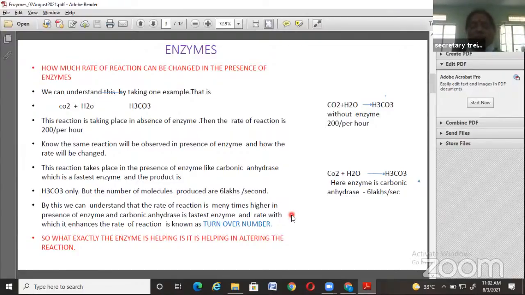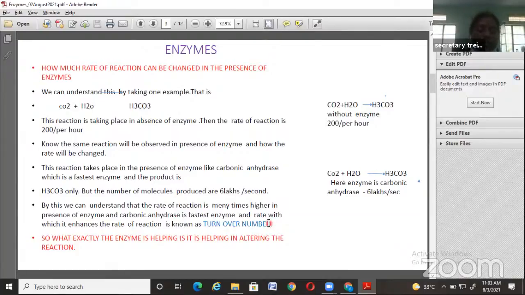That means with the influence of an enzyme like carbonic anhydrase, the fastest activating enzyme, the rate with which it enhances the rate of reaction is called turnover number.